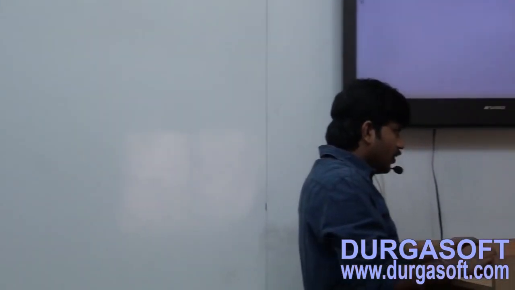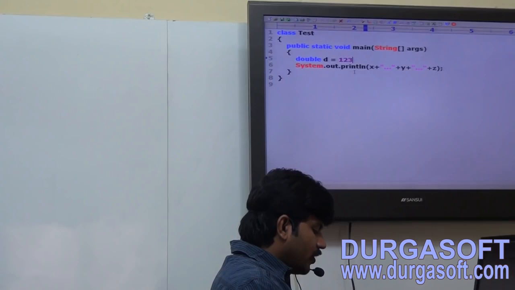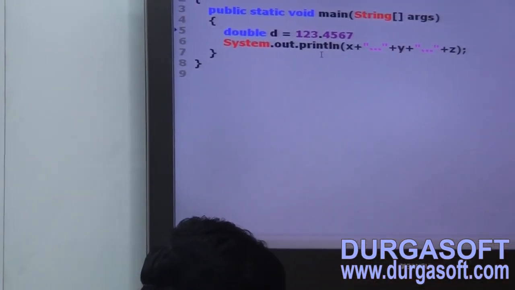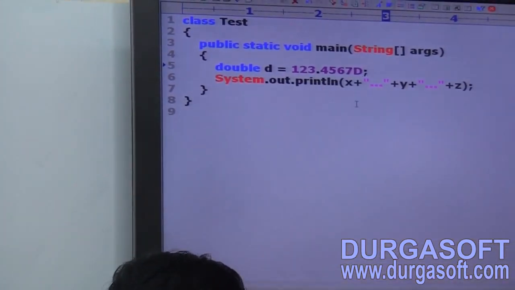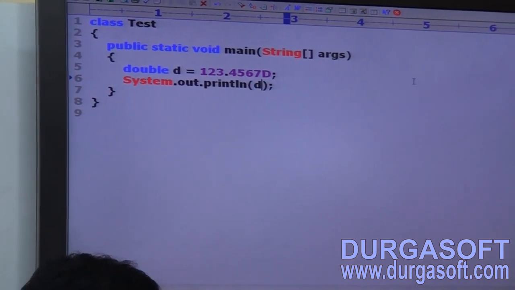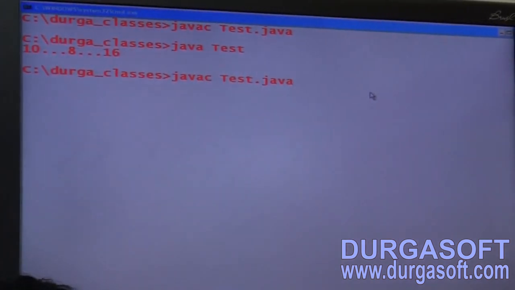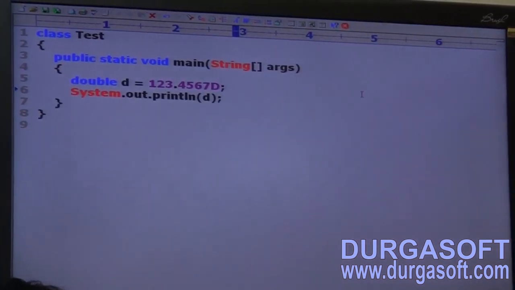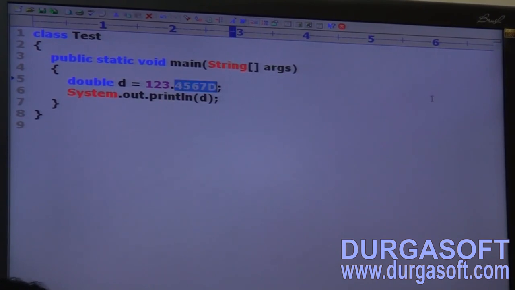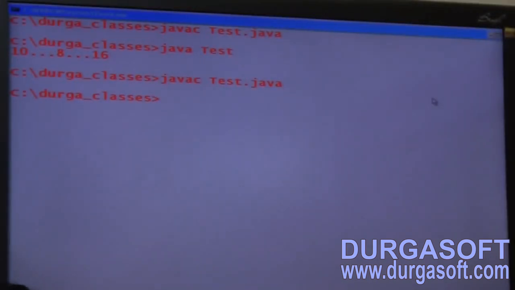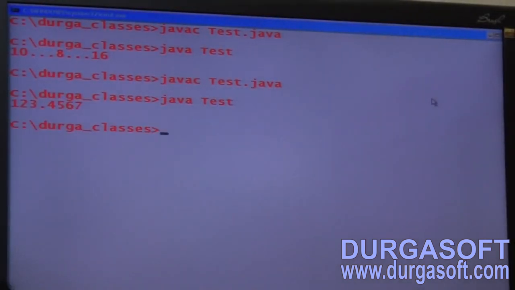Okay, make sure, just have a look once. Double d is equal to 123.4567 with capital D, and SOP of d. Are you getting? 100% no compile time error, no runtime error, happily prints 123.4567.